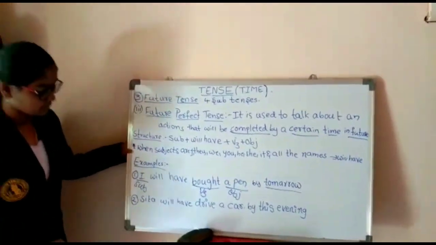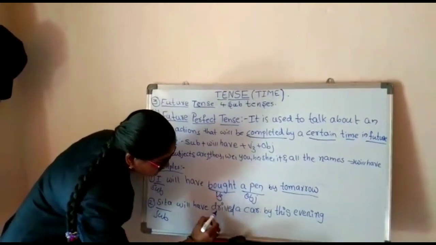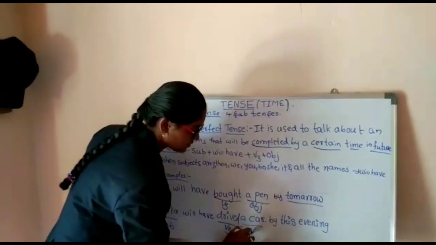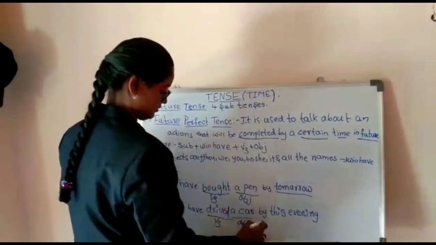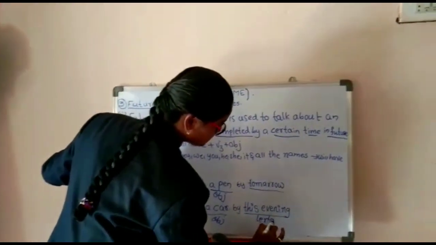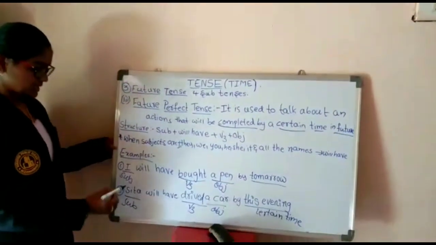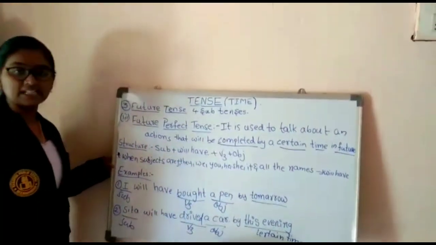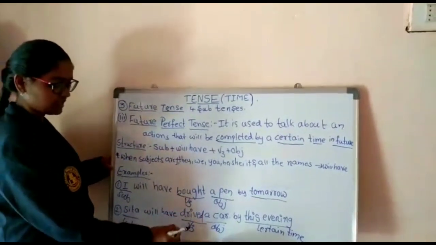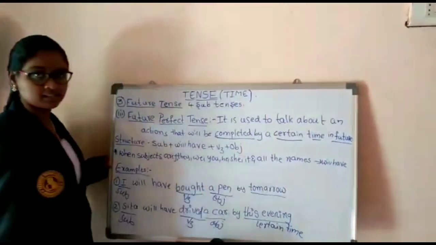And in second example, Sita is subject and driven means V3 and a car is object. And by this evening is certain time. Sita will have driven a car by this evening. Here Sita is subject and driven is V3 and a car is object and this evening is certain time or particular time.